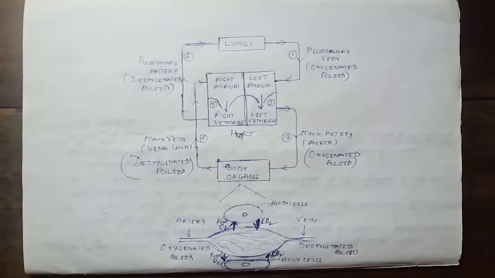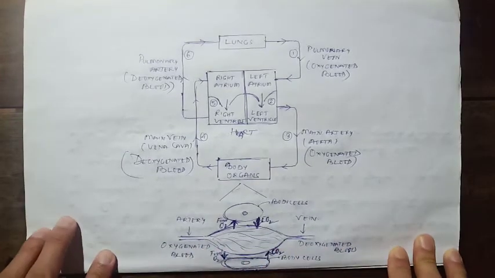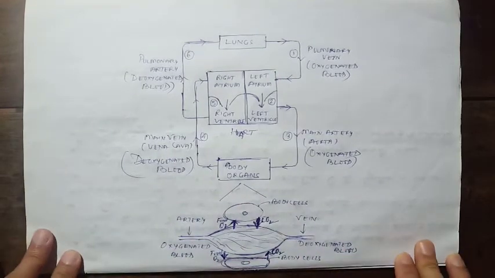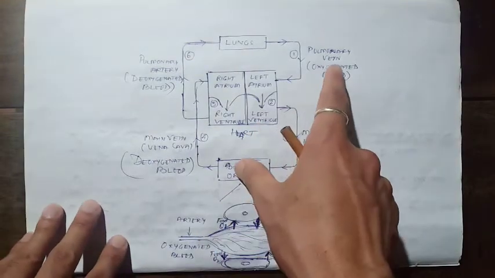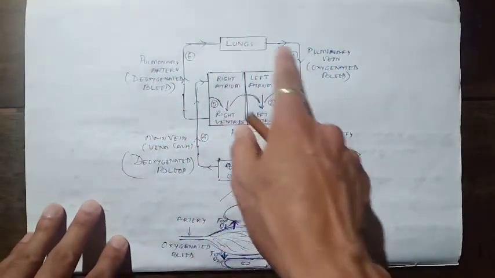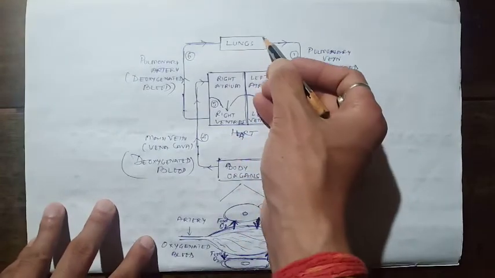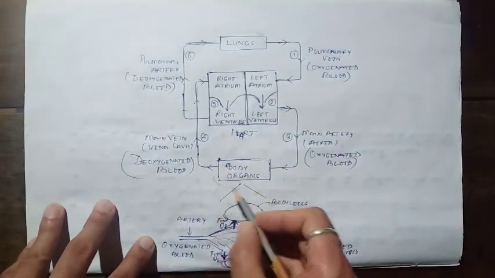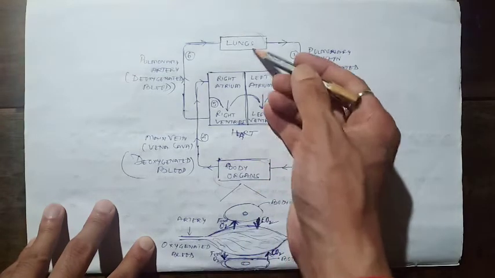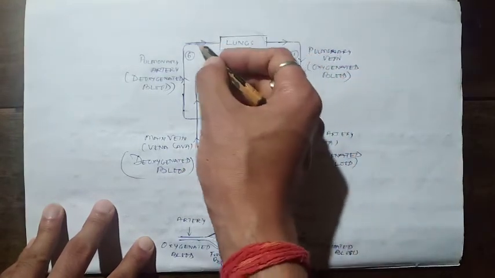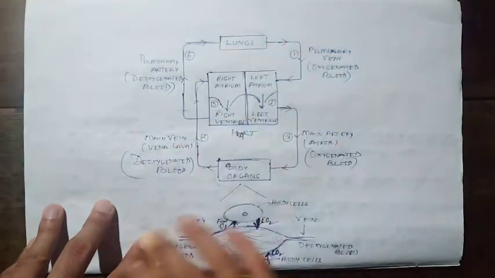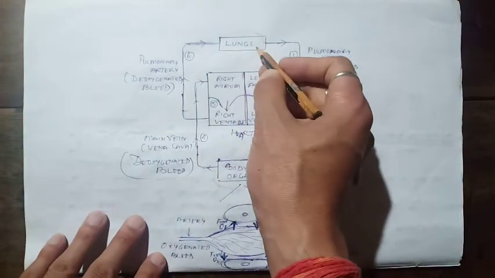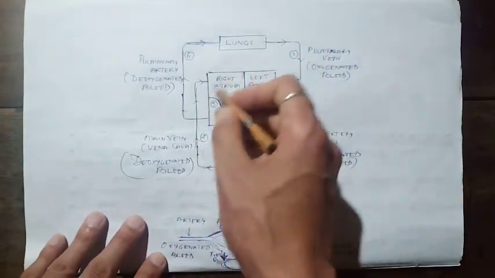Now students, here is a block diagram to understand the working of our human heart. How does our heart pump the blood to different parts of our body? Students, this is the block diagram explaining the working of a human heart. We have our lungs here, and these are the body organs. Lungs and body organs are connected by different tubes. We can see here, these are the veins and arteries. These are the tubes which carry the blood throughout our body.